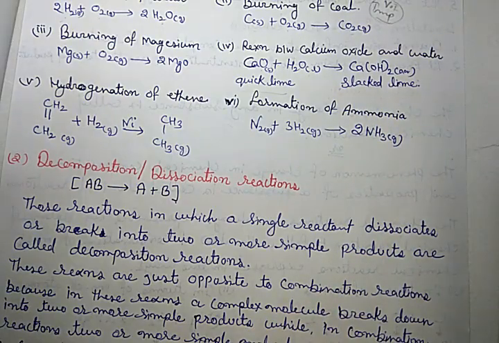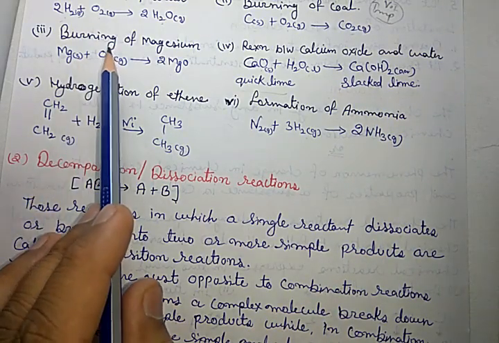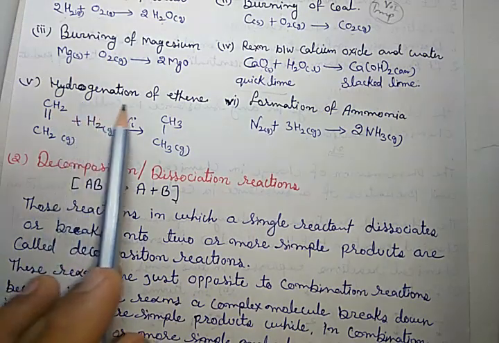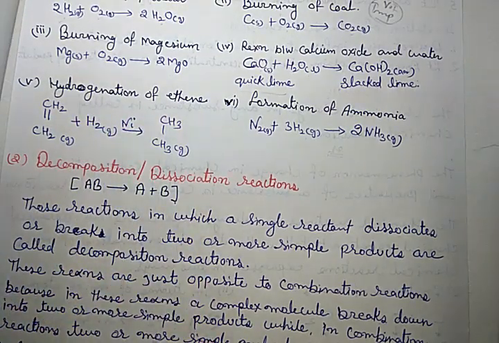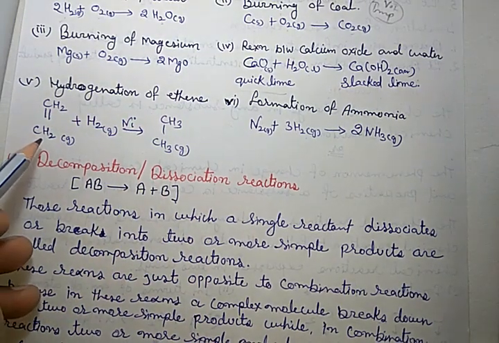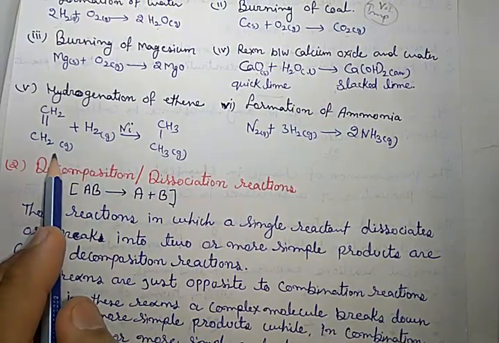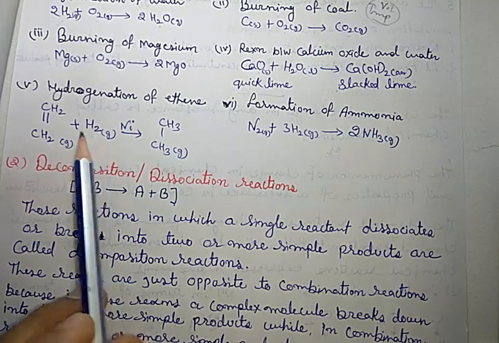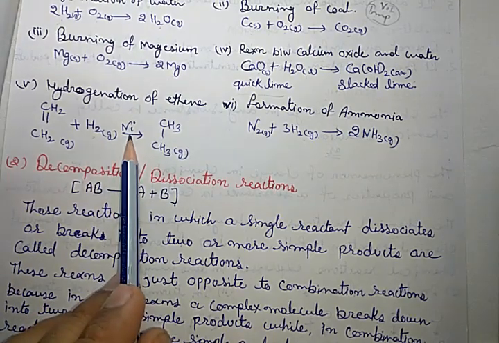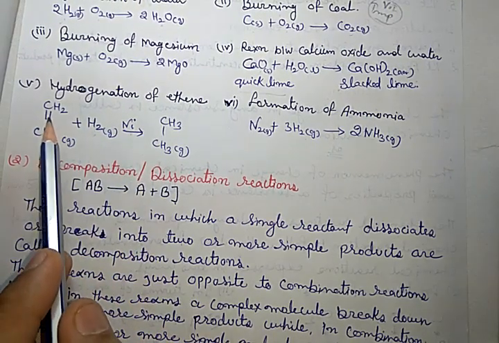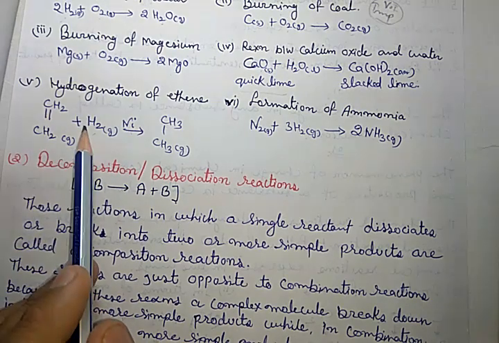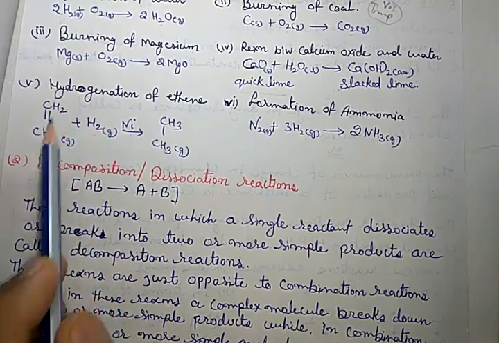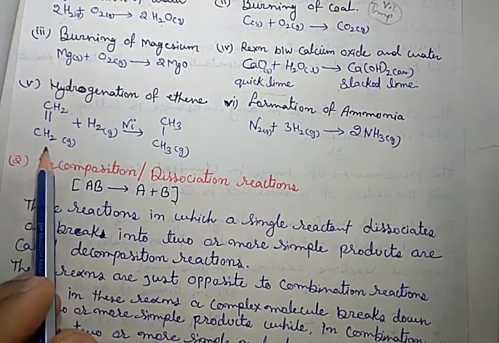The next example is hydrogenation of ethene gas, CH2=CH2. It is called ethene gas. When hydrogen reacts in the presence of nickel catalyst, the double bond breaks and one hydrogen attaches to both carbon atoms.